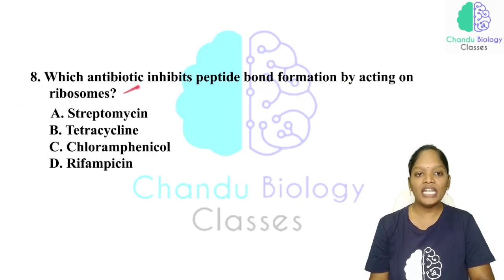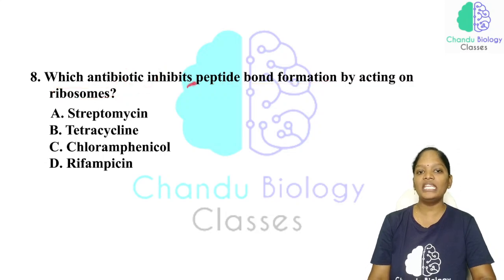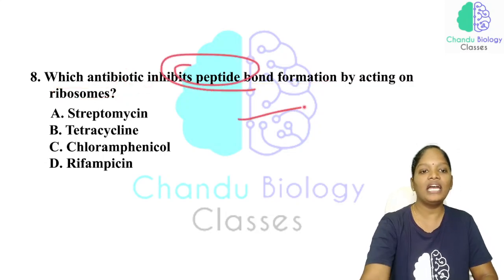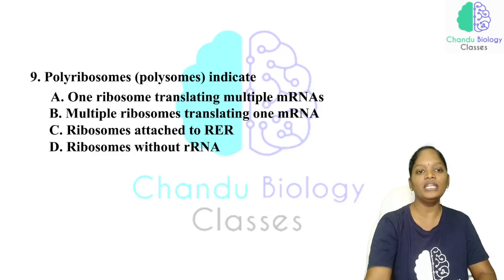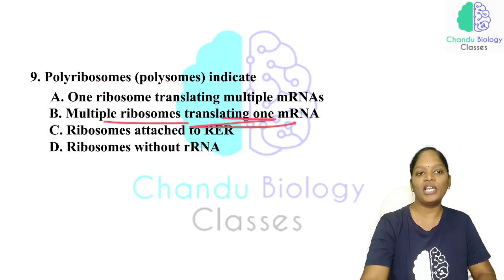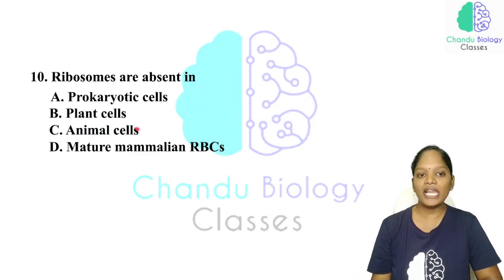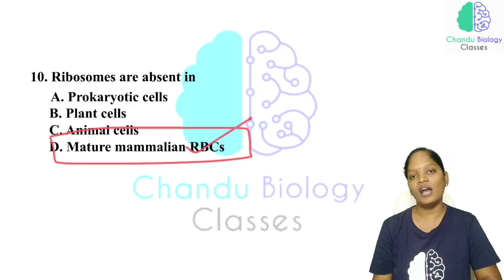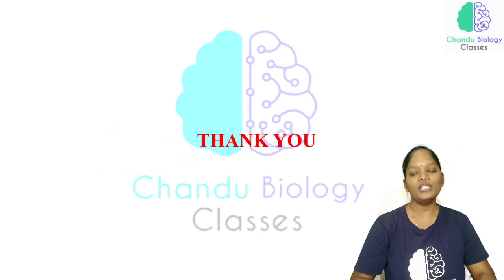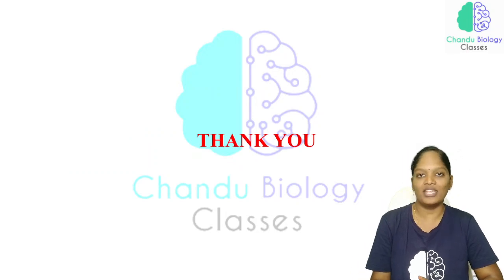Okay, and which antibiotic inhibits peptide bond formation by acting on the ribosome? That will be chloramphenicol, no doubt in that. Next, polyribosomes, polysomes. This indicates multiple ribosomes translating one mRNA. Okay, so this is the correct answer. And ribosomes are absent in mature mammalian RBCs. Okay, just now we have studied. So in this class we have completely discussed the ribosome. We'll meet you in the next class with some other organelle. Thank you so much.